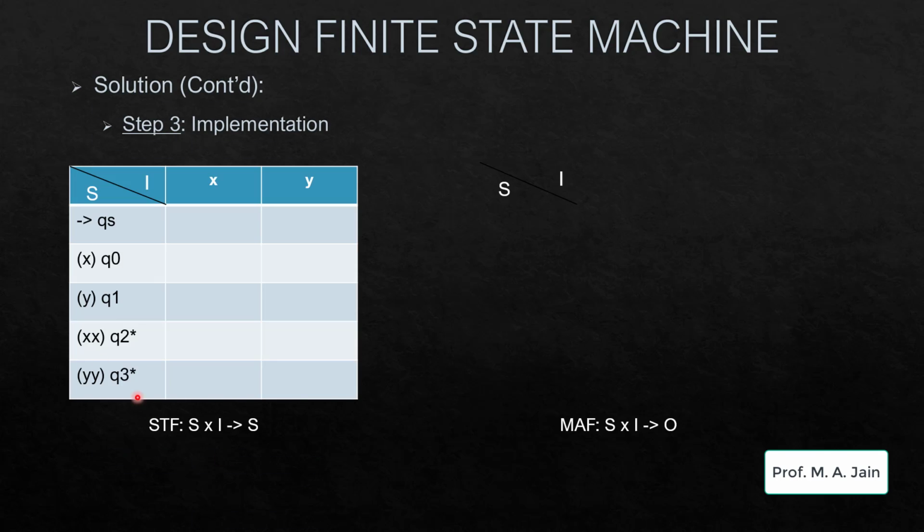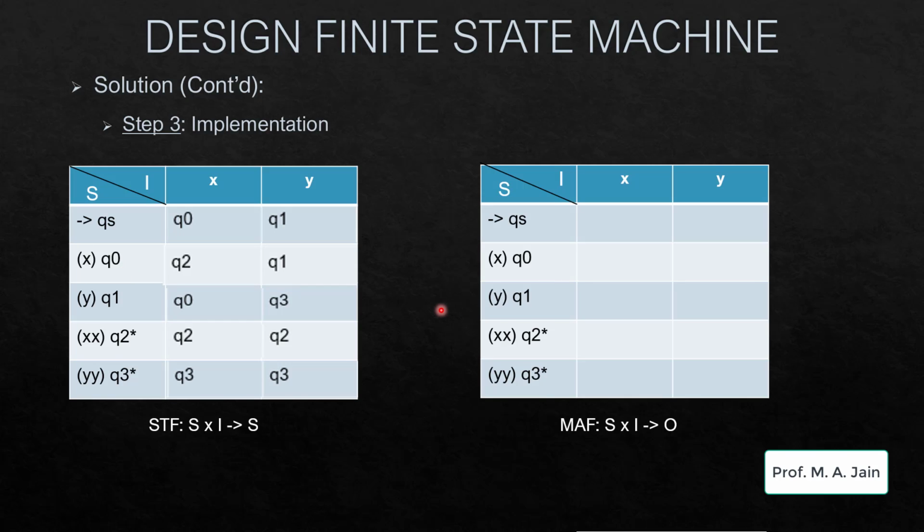Only the logic will change once it reaches Q2 or Q3 state, since it is a contains type of question. So from QS it will be Q0, Q1, from Q0 it will be Q2, Q1, from Q1 to Q0, Q3, Q2 to Q2, Q2 and Q3 to Q3, Q3. So here Q2 and Q3 are becoming our trap states. Here in the MAF table, wherever there is Q2 and Q3 will represent Y and the rest of the non-final states will represent N. That is no, the input string is not valid.